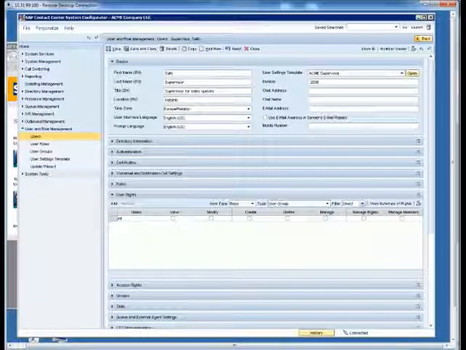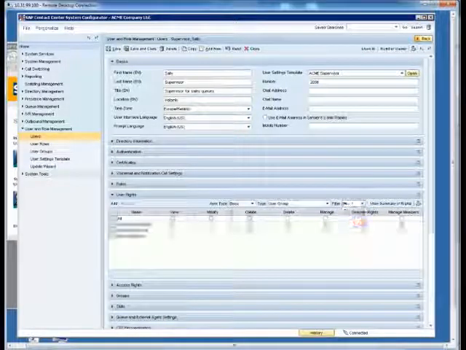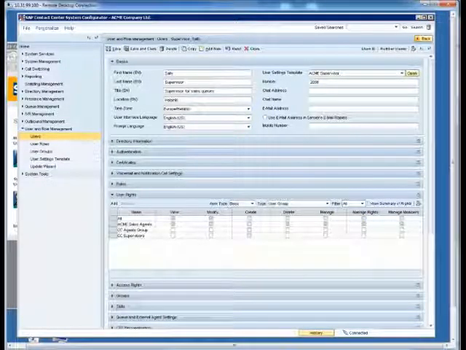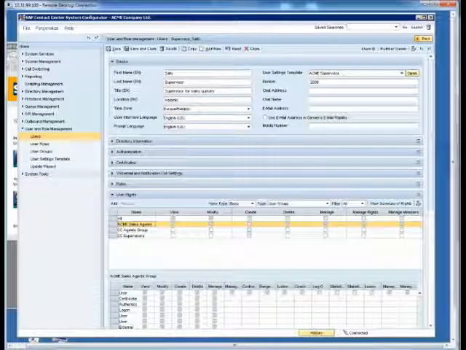As we know that Sally is quite a savvy supervisor, we decide to grant her those additional rights. In the user rights block, we can see the current user rights for Sally. We start from user groups. From here, we could grant her rights to view, modify, create, delete, manage rights, and manage members. We can check any combination of the boxes to grant Sally specific rights for user groups.